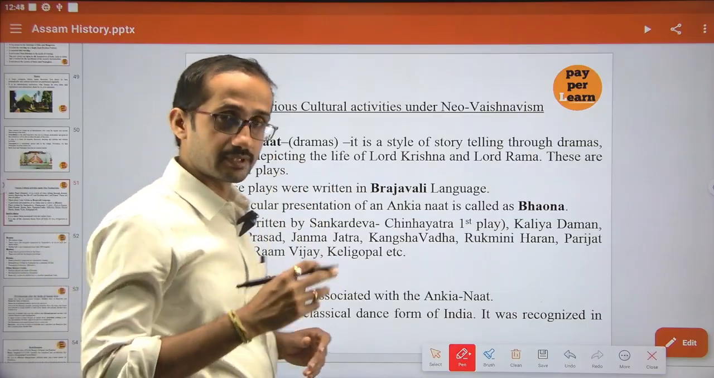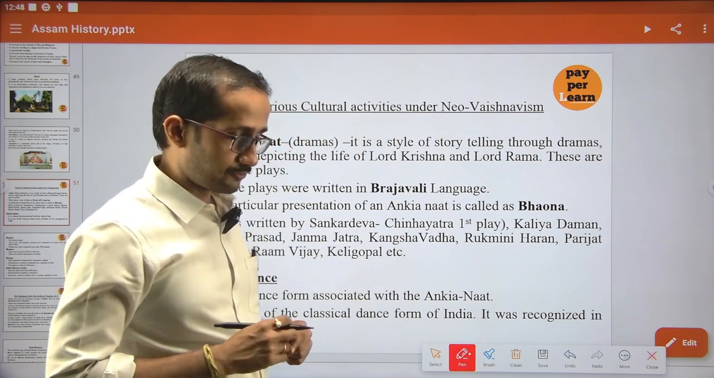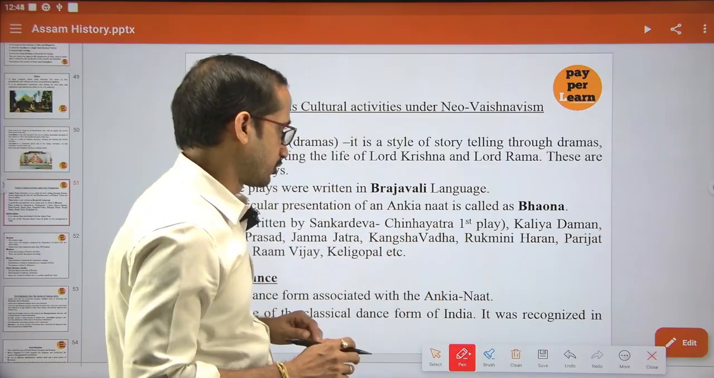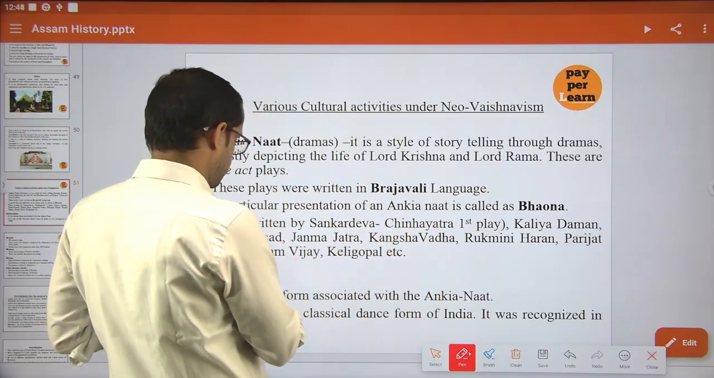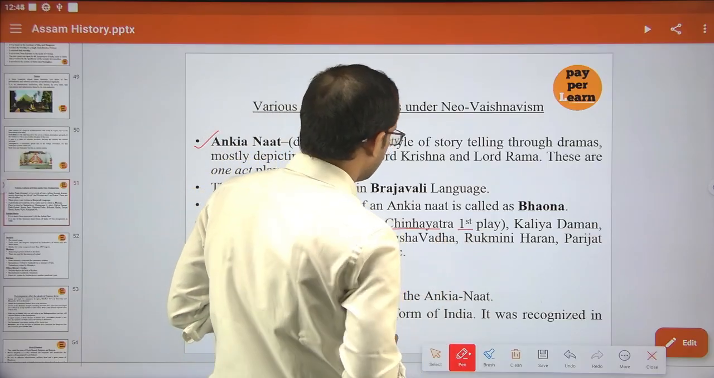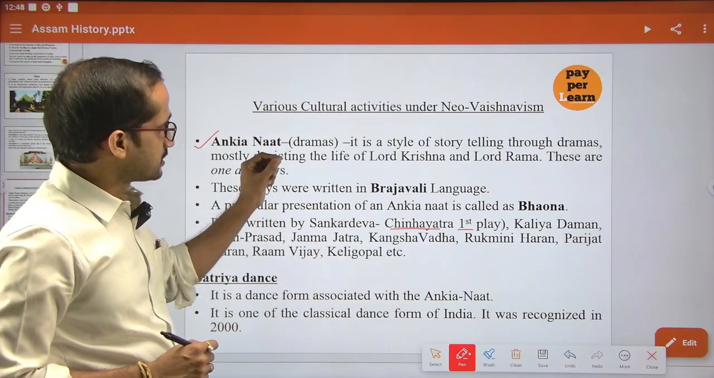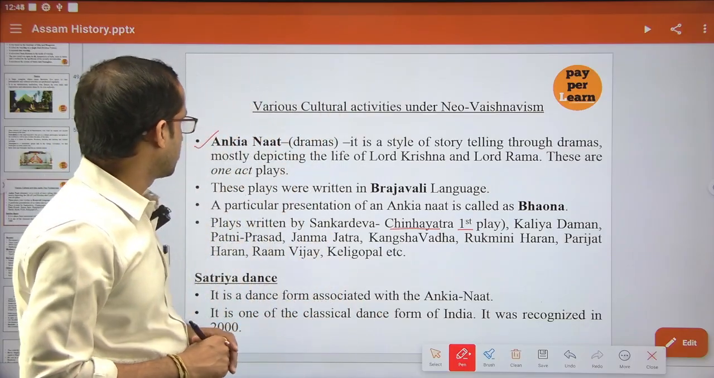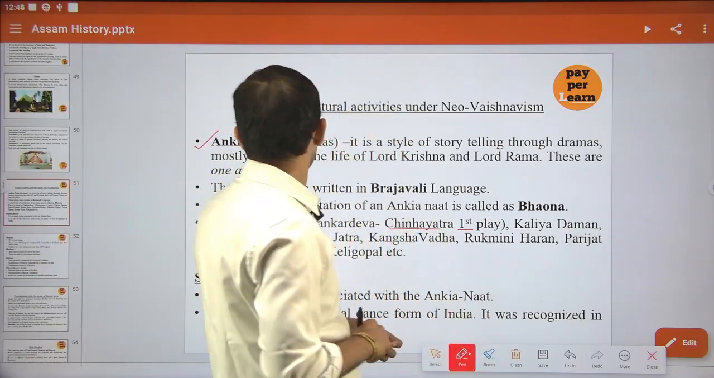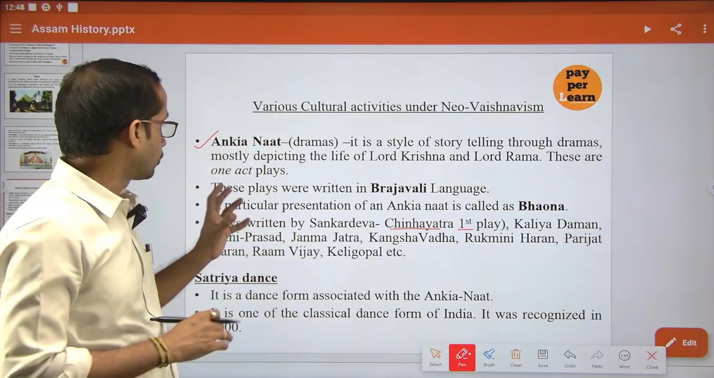These are nothing but some drama. And we know that the first Onkiya Nath is your Sinno Jatra. It was by Shankardev himself. The play which is written by Shankardev is your Sinno Jatra. It is the first play. It is a style of storytelling through drama, mostly depicting the life of Lord Krishna and Lord Rama. These are all one act plays.